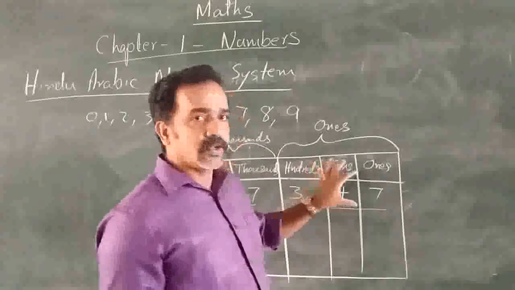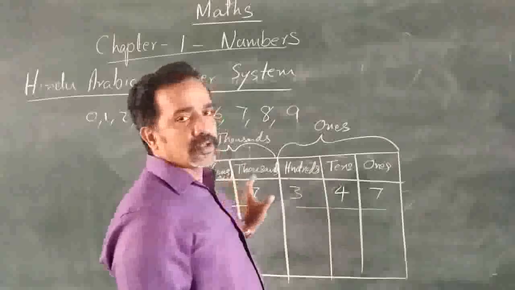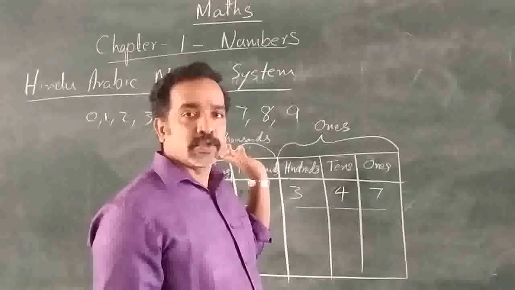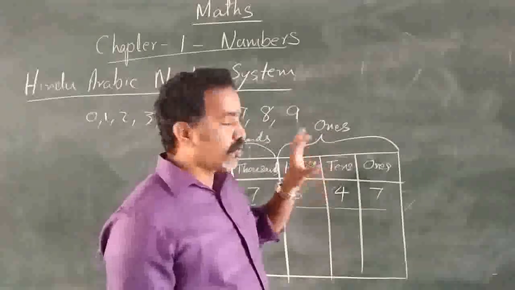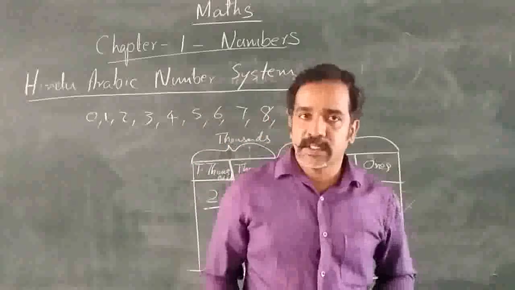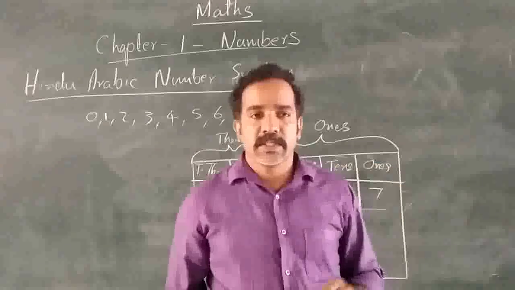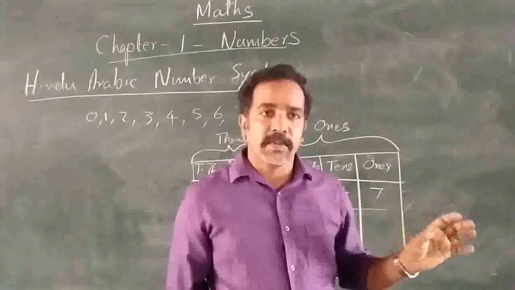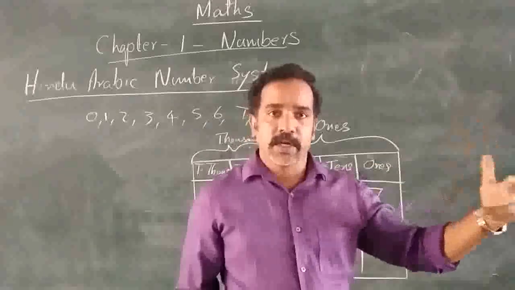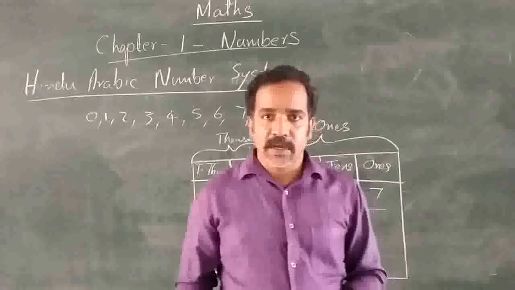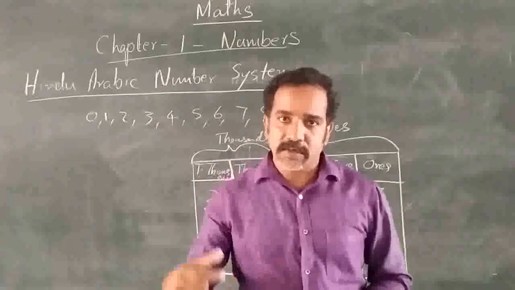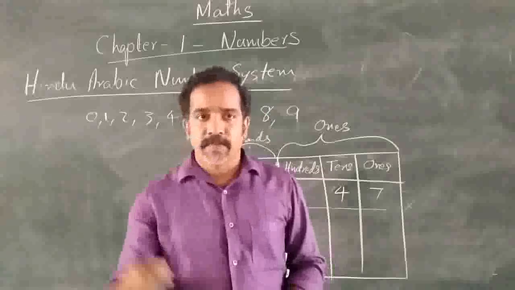So ones group, thousands group, millions group, like that it is going. The ones group will contain 3 digits, the thousands group will contain 3 digits, then millions. So the number will be 10,342,000, like that it is going on. So that we will discuss later.